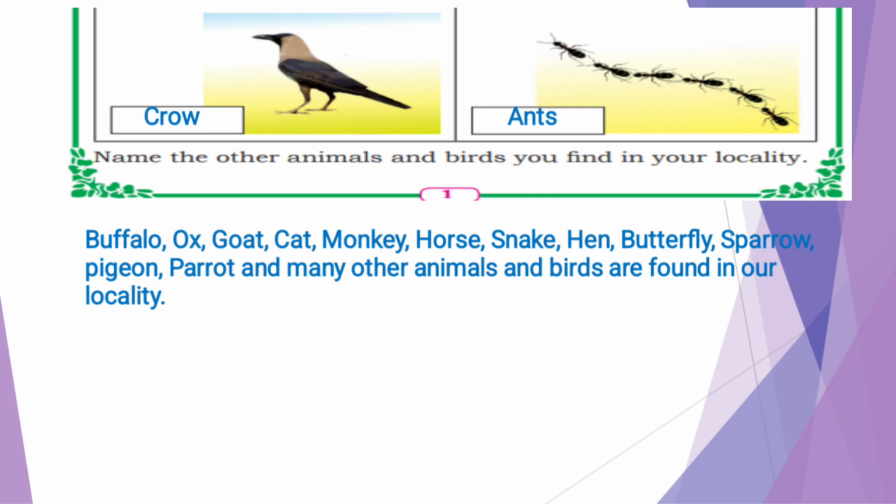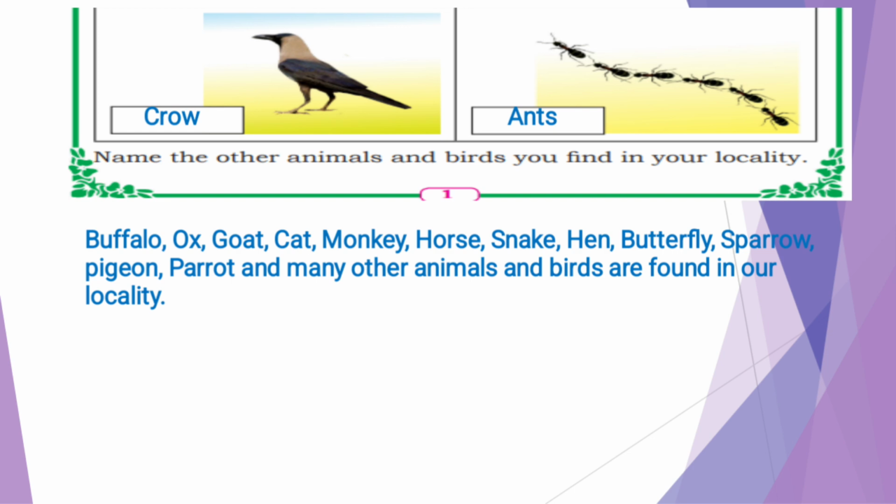Buffalo, ox, goat, cat, monkey, horse, snake, hen, butterfly, sparrow, pigeon, parrot, and many other animals and birds are found in our locality.